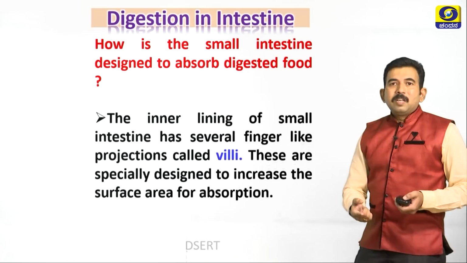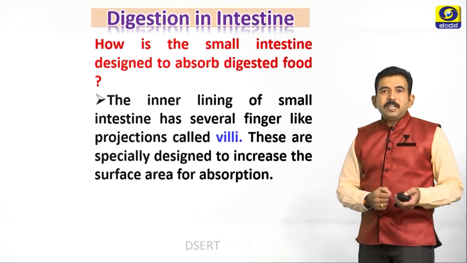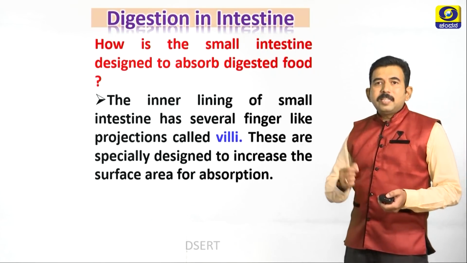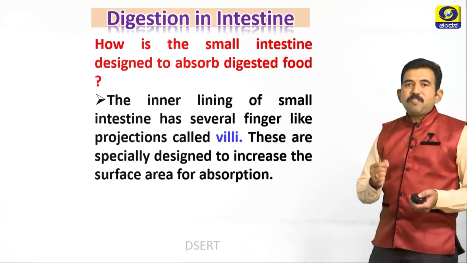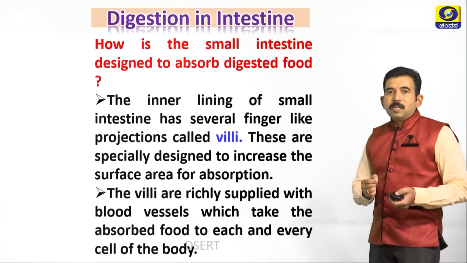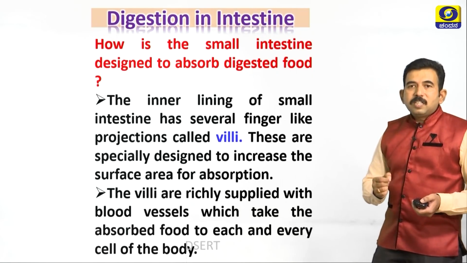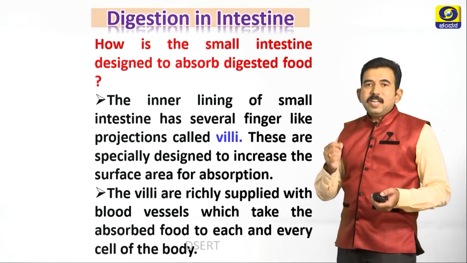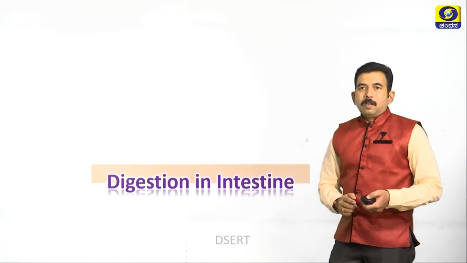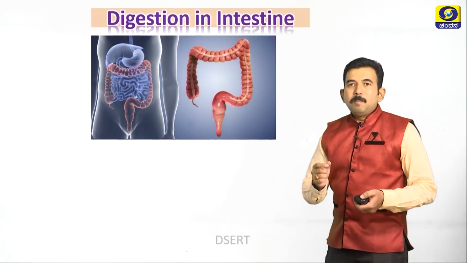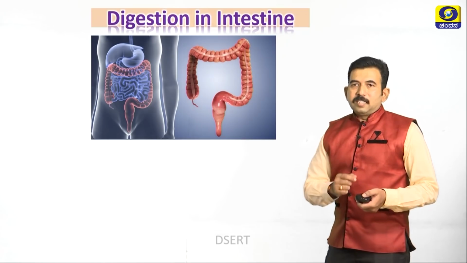The answer is the same. The inner lining of the small intestine has several finger-like projections, and these are called villi, and these are specially designed to increase the surface area for absorption. And the villi are richly supplied with blood vessels which take the absorbed food to each and every cell of the body.